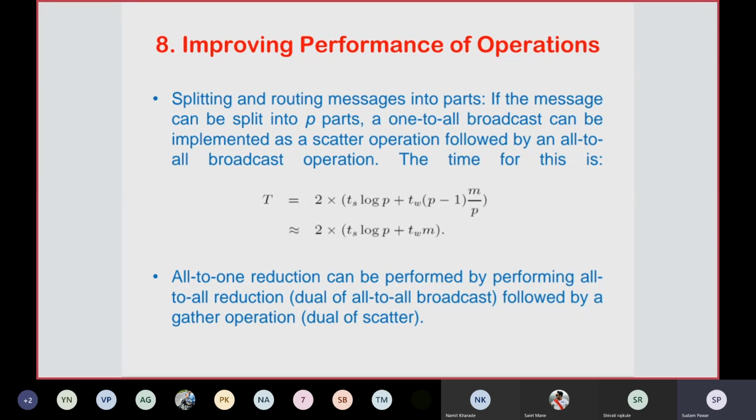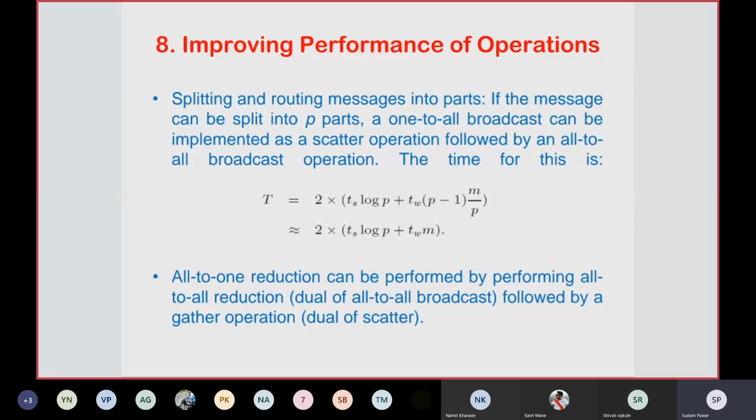In the second term, tw p, you are multiplying with m by p, so the p will be cancelled and it will become tw m. The other term, tw m by p, we have assumed as negligible.